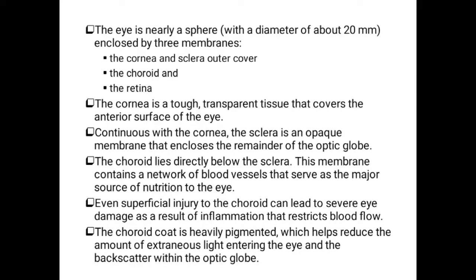Next, the choroid coat is heavily pigmented, which helps reduce the amount of extraneous light entering the eye and the backscatter within the optic globe. So the amount of light in the eye can also be controlled by the pigment of the choroid.